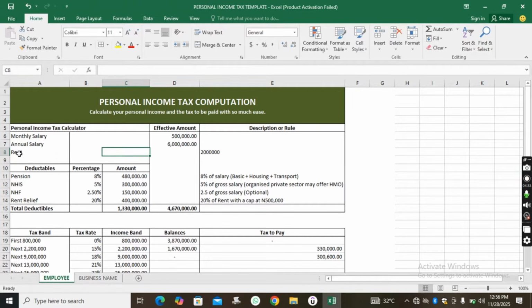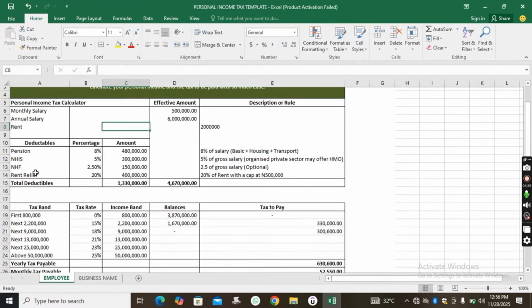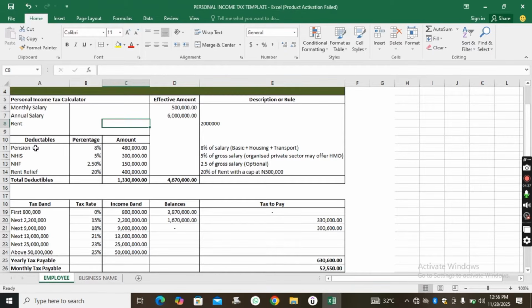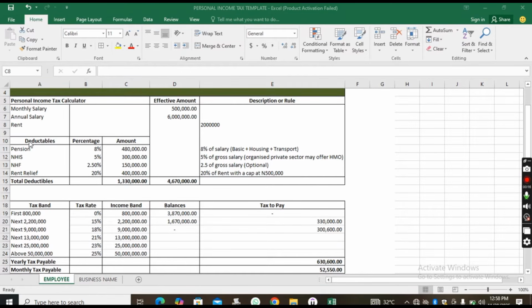Once you know your earnings and know your rent, the next thing you need to know when it comes to computing your tax is the deductibles. Now, what does deductible mean? Because I know that there are a lot of people that are non-accountants, that are not auditors, that are not financially inclined or into accounting and the rest of it, I'm not going to be using the big tax words and jargons.